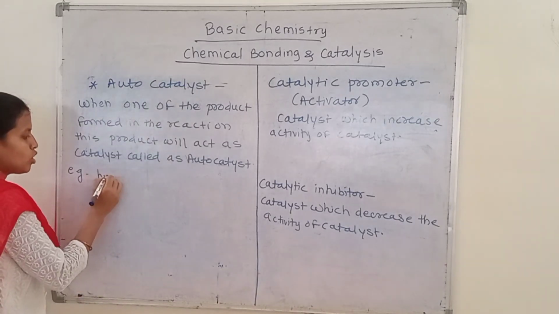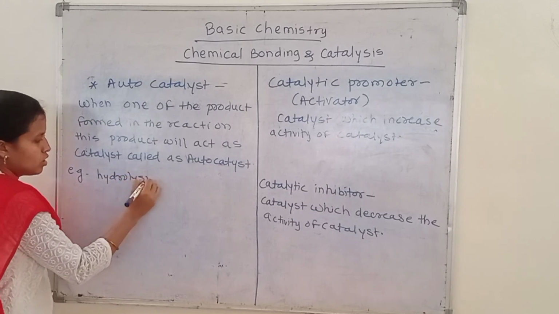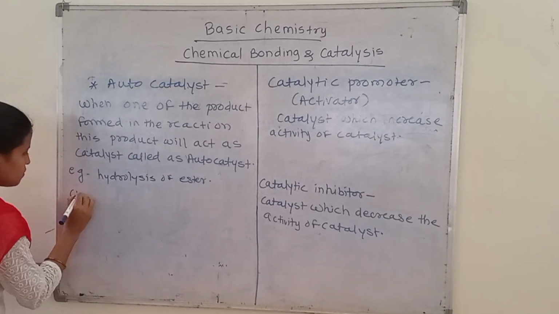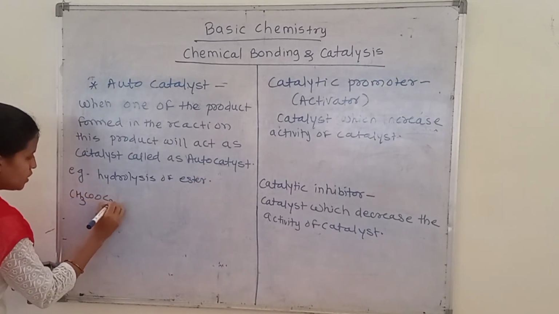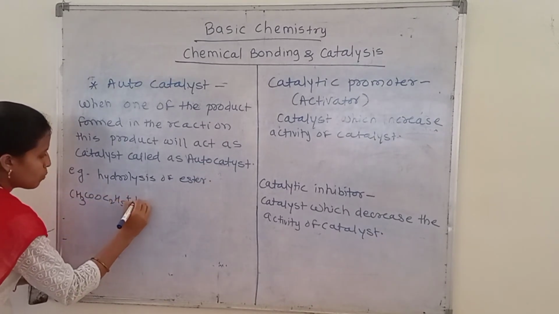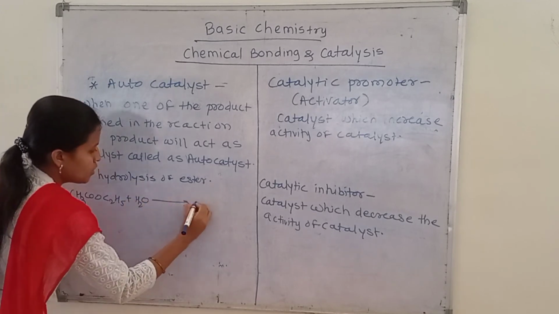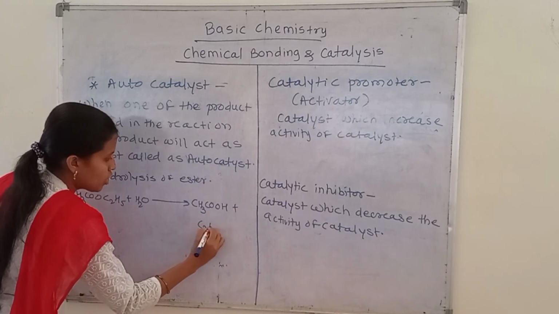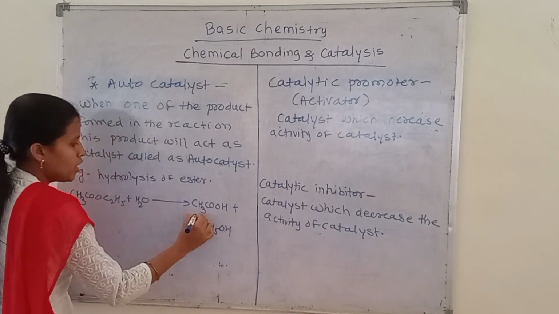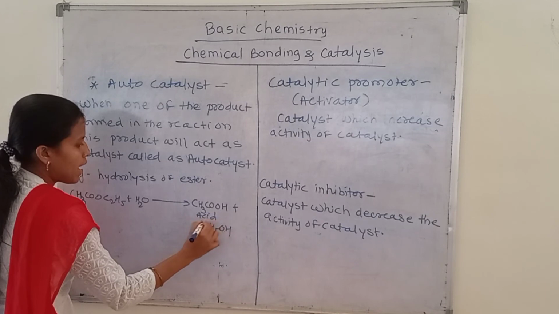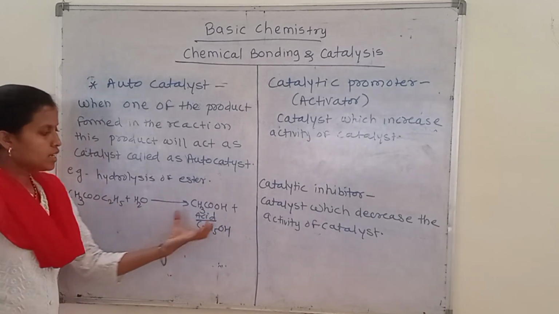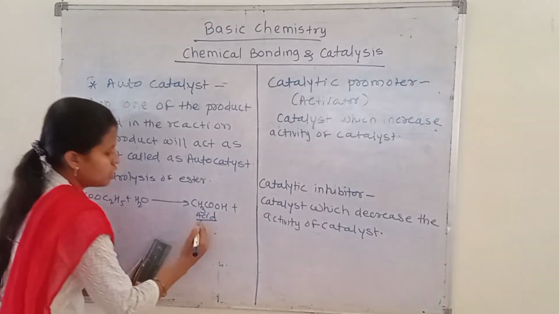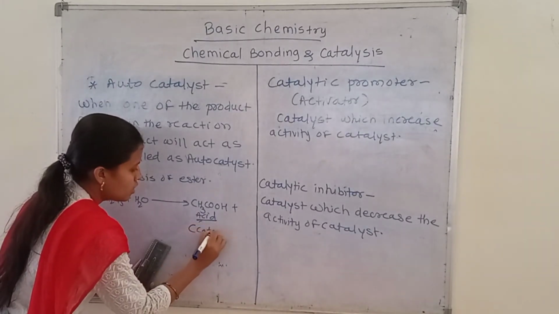For example, hydrolysis of ester. In this reaction, one of the products formed is acetic acid and another product is ethyl alcohol. In this reaction, the product acetic acid itself acts as a catalyst.